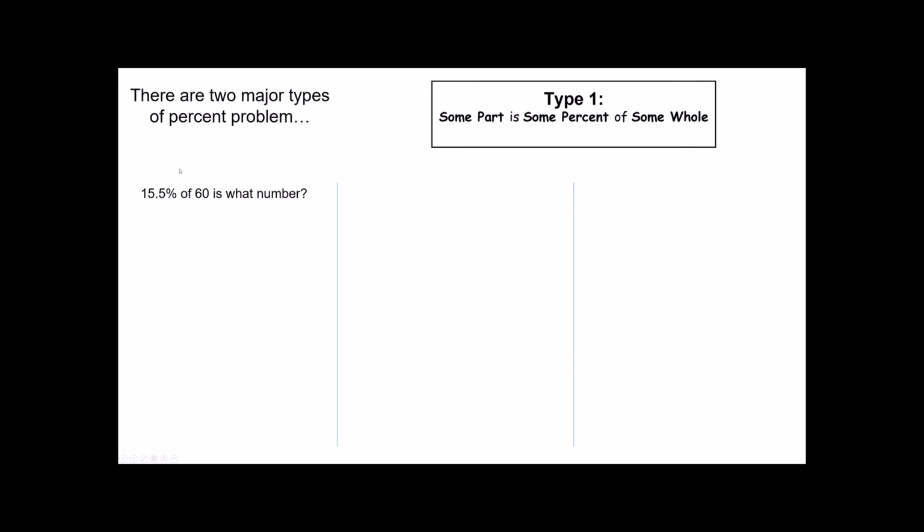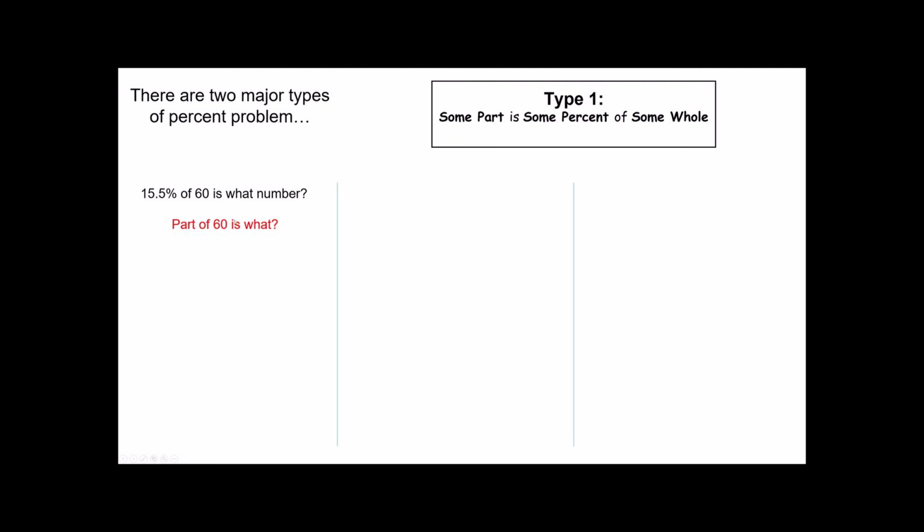So we're finding a piece of 60 and we just want to know how big that piece is. Sometimes when I read this, instead of thinking of 15.5%, I actually think of the word part because a percentage is just a way of finding a part. We're trying to find part of 60 is what? And I like this particular phrasing because it reminds us that we're trying to find the part.